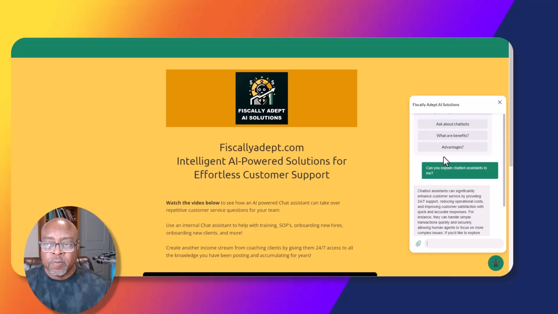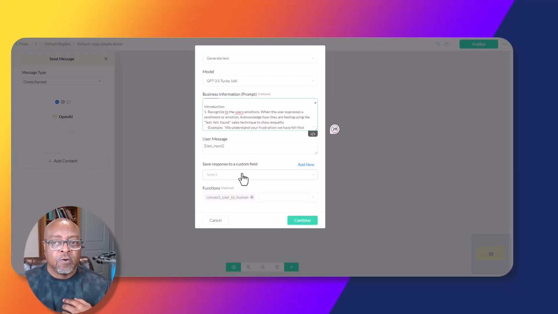So you see the bot is responding in gray here, and the user is responding in green. So the last input is going to be this: can you explain chatbot assistance to me? Once the user hits enter, the default reply is going to take over, and this brain is going to start reacting to everything with its brain.